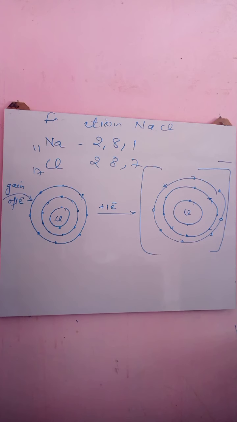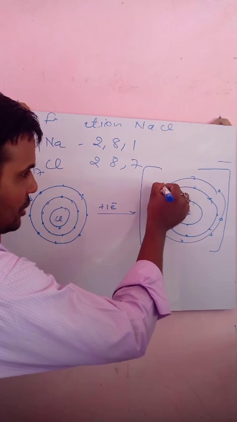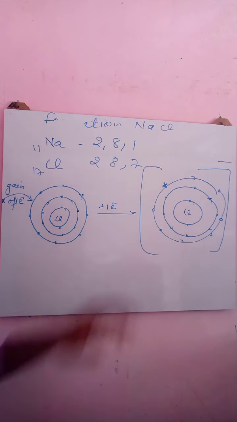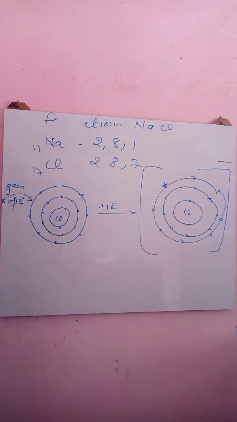In this way, whatever electron is lost by the sodium atom in the previous representation, that electron will be gained by the chlorine atom. That electron I am representing with the help of a cross. Here chlorine gained the electron, the cross I am representing here is the electron of the sodium atom. Now the outermost shell of chlorine is having 8 electrons. In this way, chlorine neutral became chlorine minus. Chlorine minus means chloride ion. In this way, now we are having a positive ion and a negative ion. We are having cations and anions.